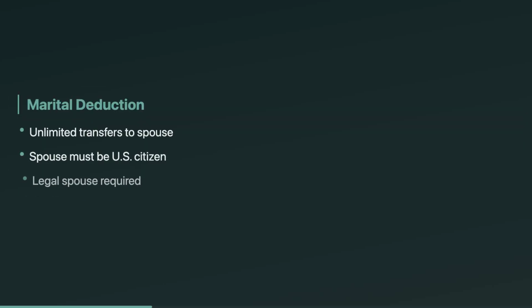Start with the unlimited marital deduction. If property passes to a surviving spouse, it can be unlimited and tax-free for estate and gift tax purposes. But there are requirements. The recipient must be a legal spouse, must be a U.S. citizen, and generally must receive the property outright. If the spouse is not a U.S. citizen, the unlimited marital deduction is generally not allowed.